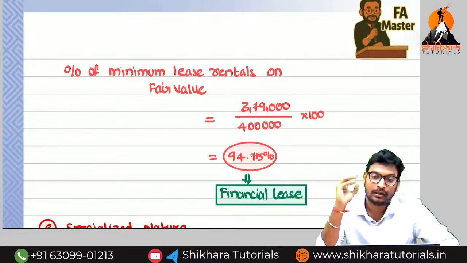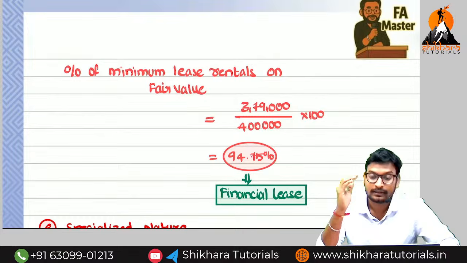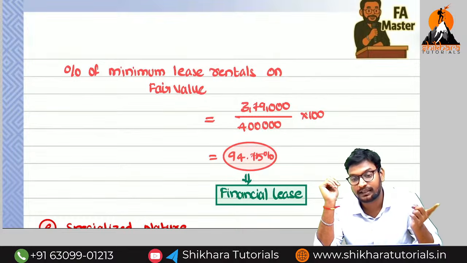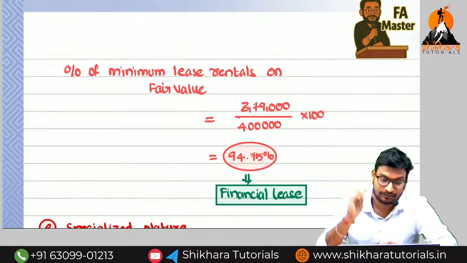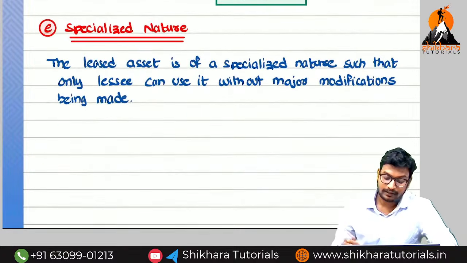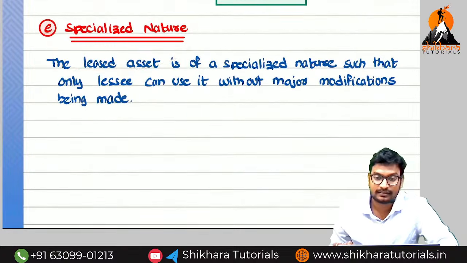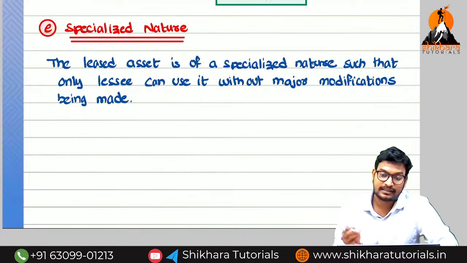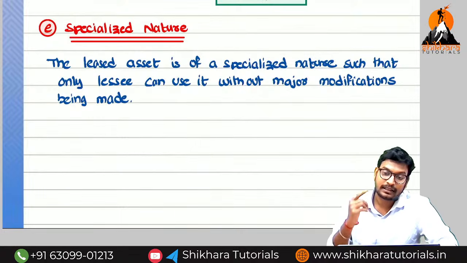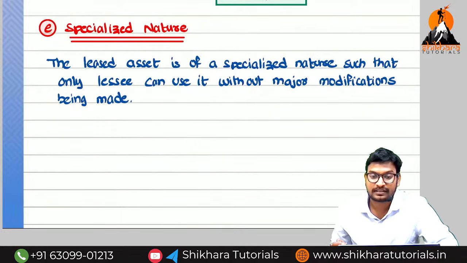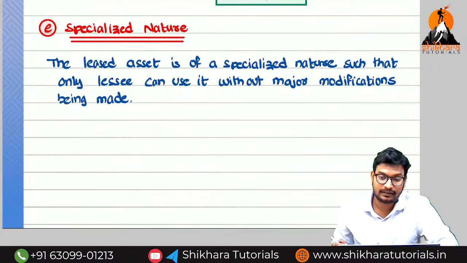If the lessor transfers the asset to the lessee, it is called a financial lease. Otherwise it is called an operating lease. That condition must be mentioned at the inception of the lease. That's all. So what is the meaning of the last one? Specialized in nature. Whatever requirements the lessee states, those requirements are done by the lessor. After doing that, only then does the lessor give the asset to the lessee, and it is called specialized in nature. It is also called a financial lease.